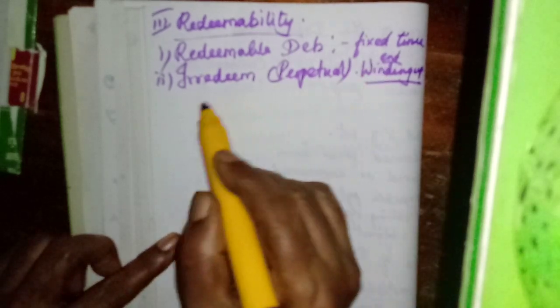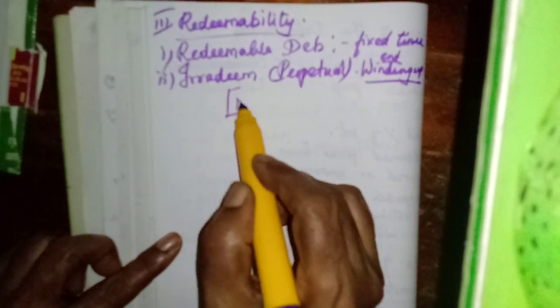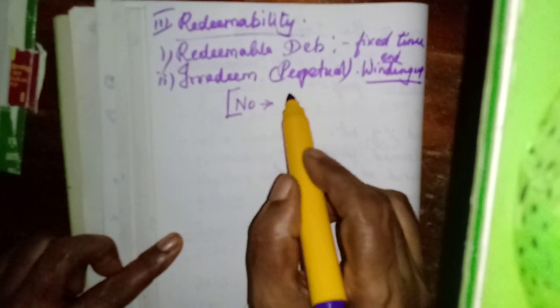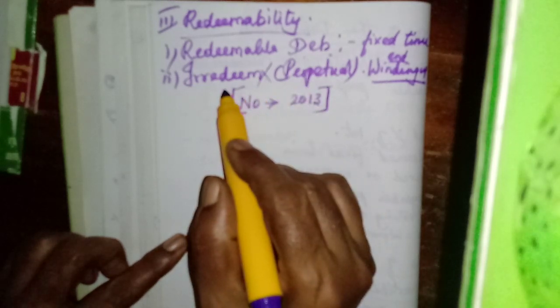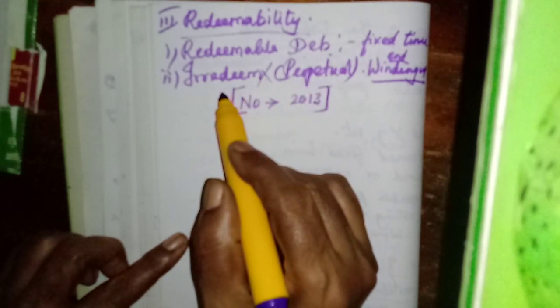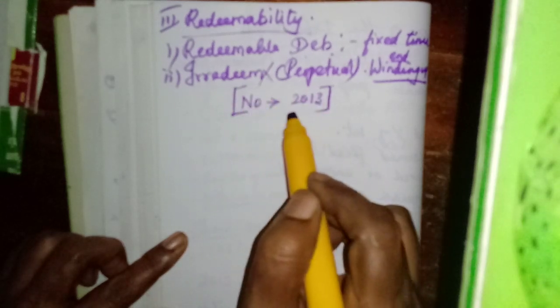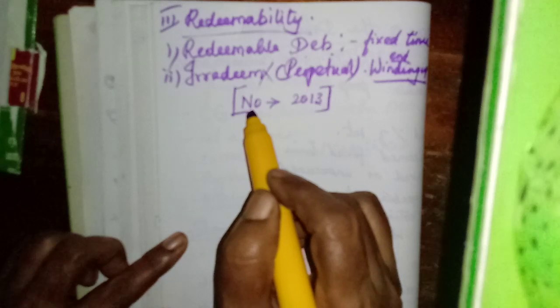But this one is no more available in the Companies Act 2013. So this type of debentures should not be issued by a company. As per the Companies Act 2013, only redeemable debentures must be issued, because after a fixed period of time these debentures will be redeemed, they will be paid back. So perpetual debentures or irredeemable debentures are not allowed, and cannot be issued by any company as per the Companies Act 2013.